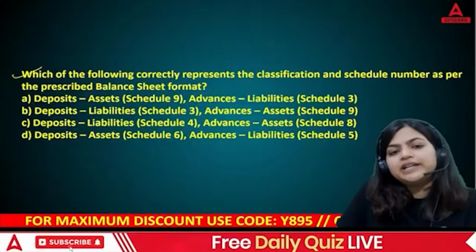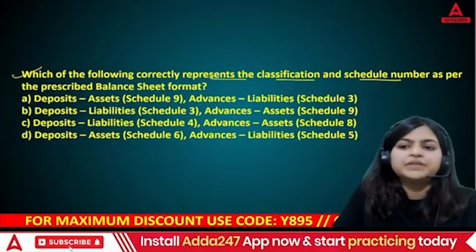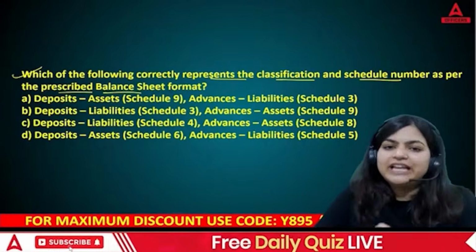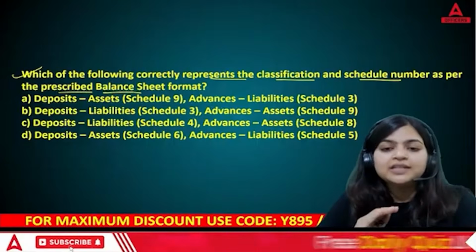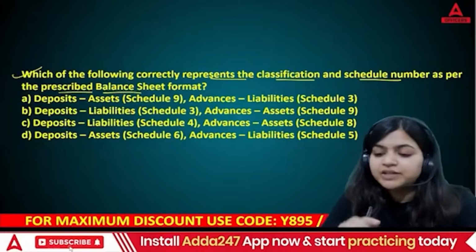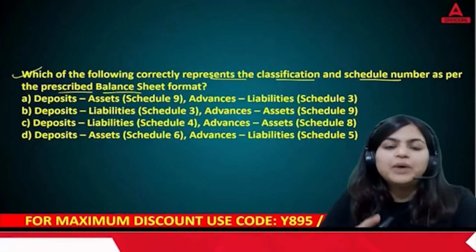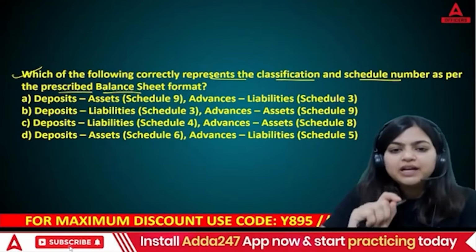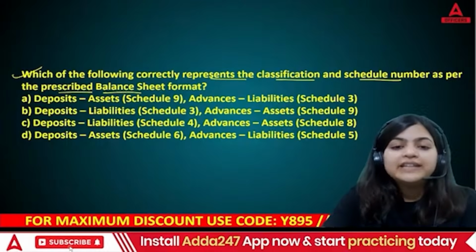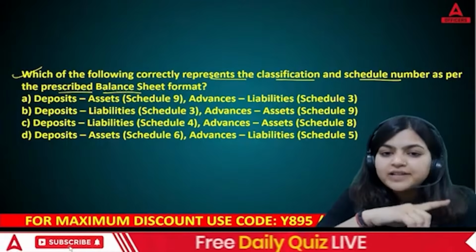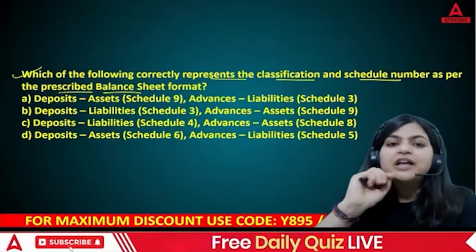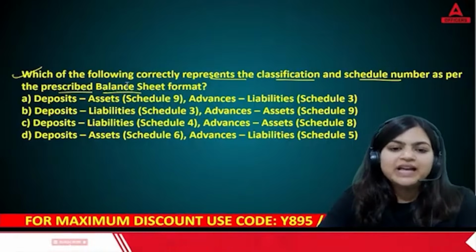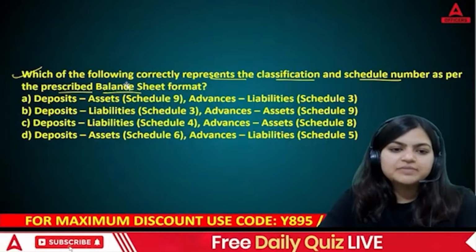Which of the following correctly represents the classification and schedule number as per the prescribed balance sheet format? This question is again from final accounts of banking companies, the format, their schedule numbers, and particulars names. This part is very important because in the exam they ask direct questions from this. I'm giving you 1 minute. Identify which option is your right answer, because if you are my student and have done my classes, then you know the trick. Please tell me the trick and solve this. Tell me which is the right answer here.